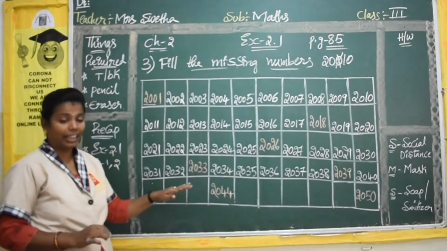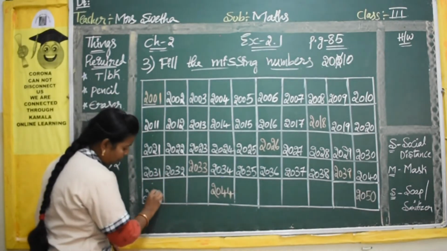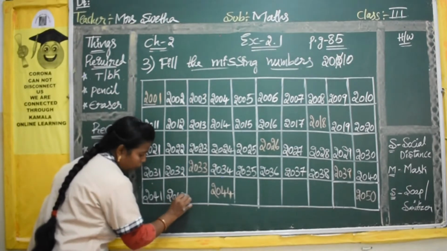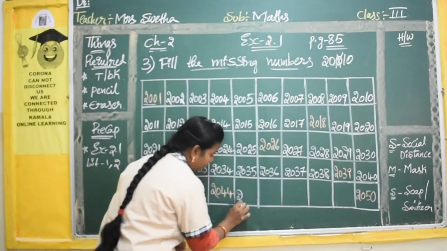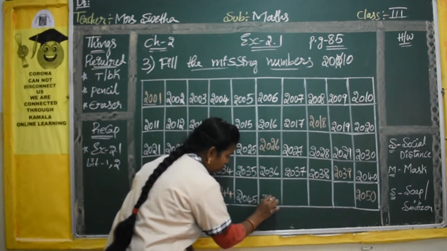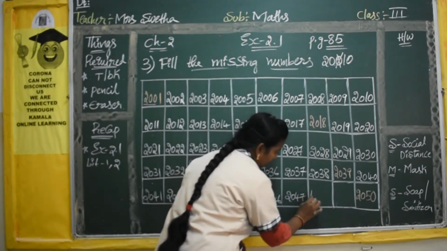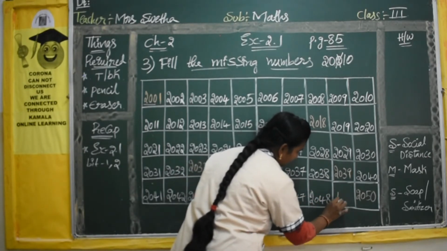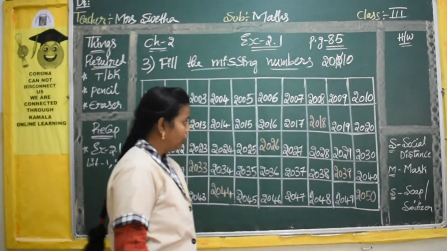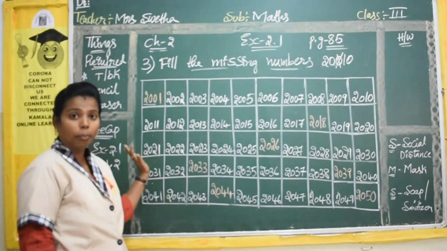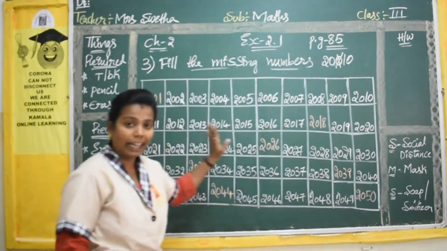Now in the last row we have one more line here to complete. Take the 2 digits common. 40 after 41. 2042. 2043. Then you have the printed number 44. Then write 2045. 2046. 2047. 2048. 2049. And the last number 2050 is already printed. So like this you have to write the numbers, children. 4 digit numbers from 2001 to 2050 I have completed here.